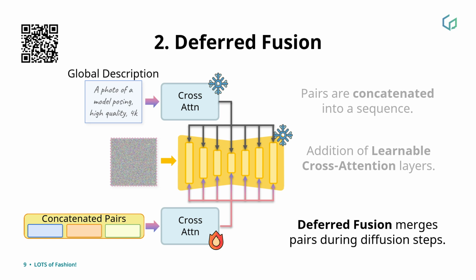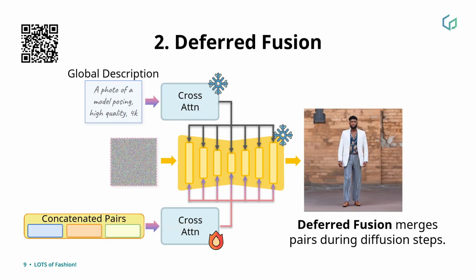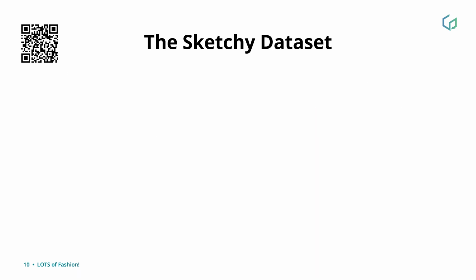Finally, using the global text conditioning of the pre-trained model for style guidance together with our localized conditioning, we are able to generate the final outfit image with the attributes correctly localized, such as the plain blazer, the striped pants, and the floral shirt. To train and evaluate LOTS, we present our Sketchy dataset, the first fashion dataset with multiple local sketches and descriptions per image.